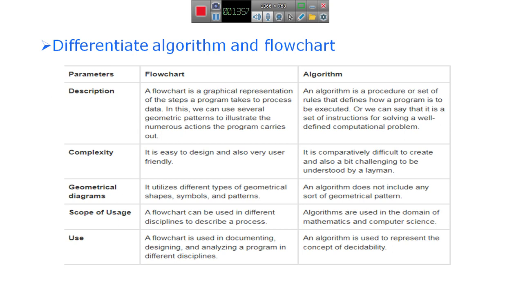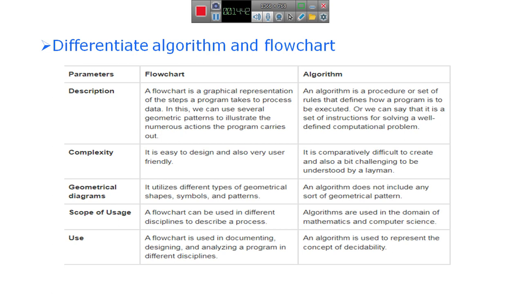decidability. So in all these parameters, that is description, complexity, diagrammatical diagrams, scope of usage and use, these are the differences between flowcharts and algorithm.